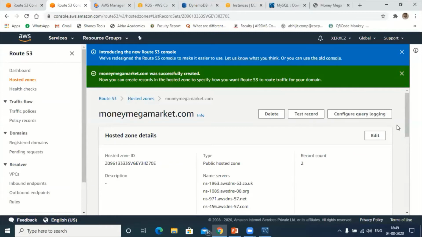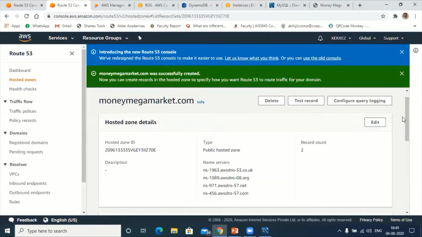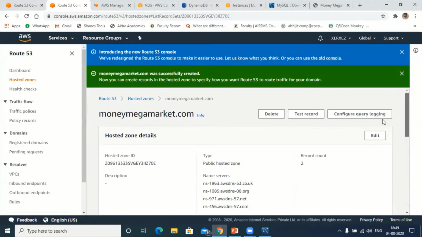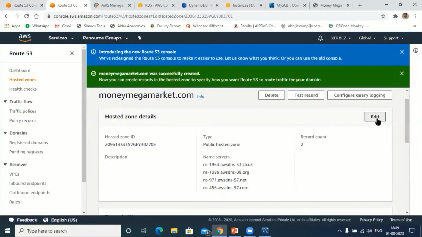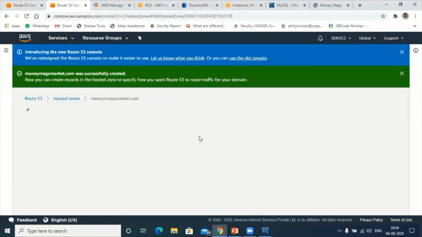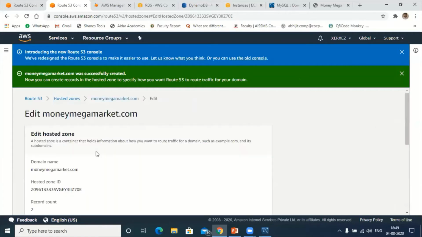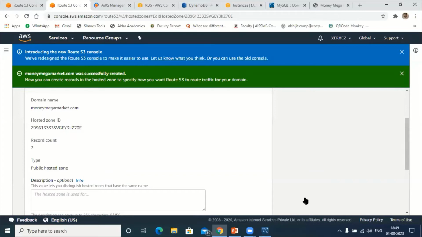Now the zone got created with the name moneymegamarket.com. Next, click on edit. No, I don't want this to get edited. Save changes.